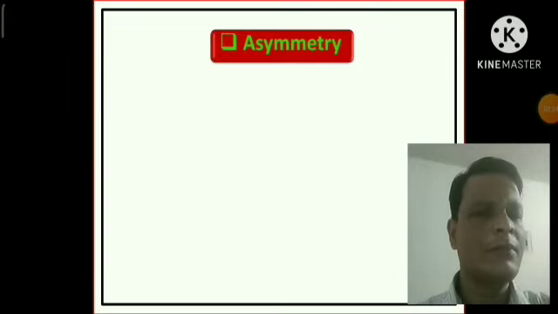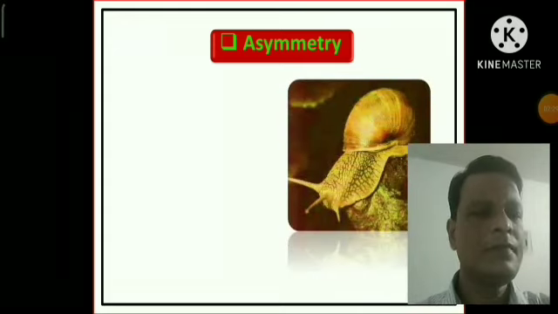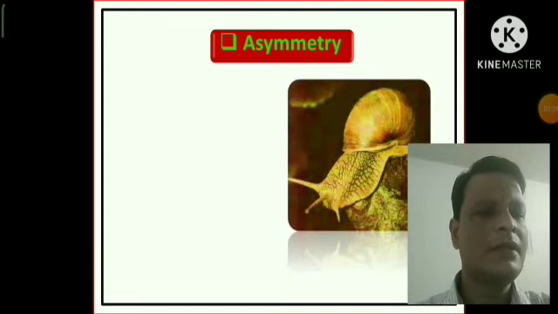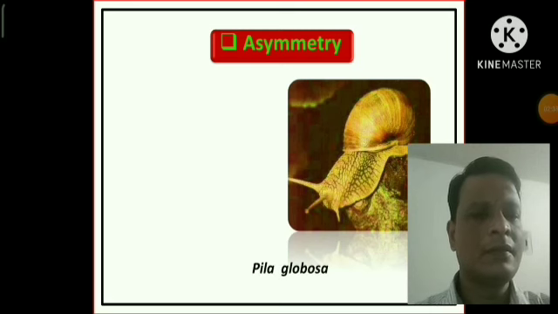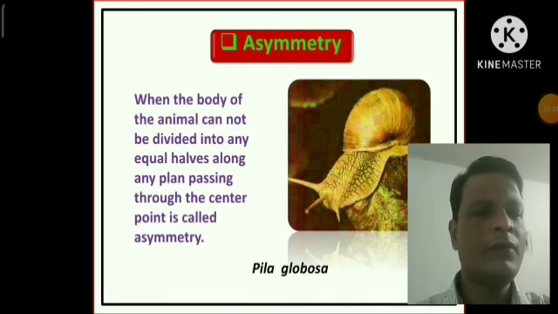First of all, I would like to discuss the asymmetry. Look at the figure. Here, this is the Pila globosa. When the body of an animal cannot be divided into any equal halves along any plane passing through the center point, it is called asymmetry. If you look at the figure here, you can easily understand that it is quite impossible to divide a Pila globosa into 2 equal halves. So we can say that the Pila globosa is an asymmetrical animal.